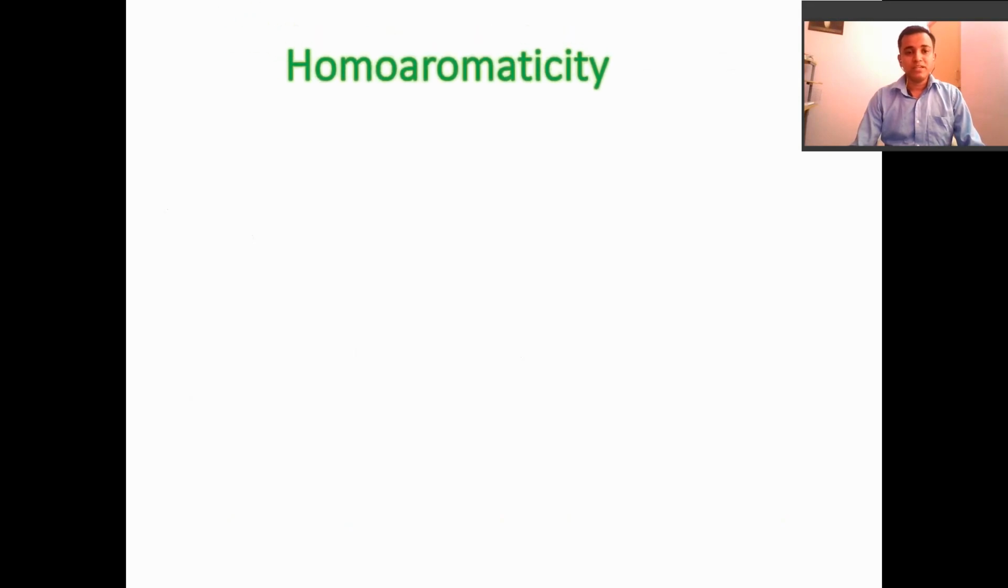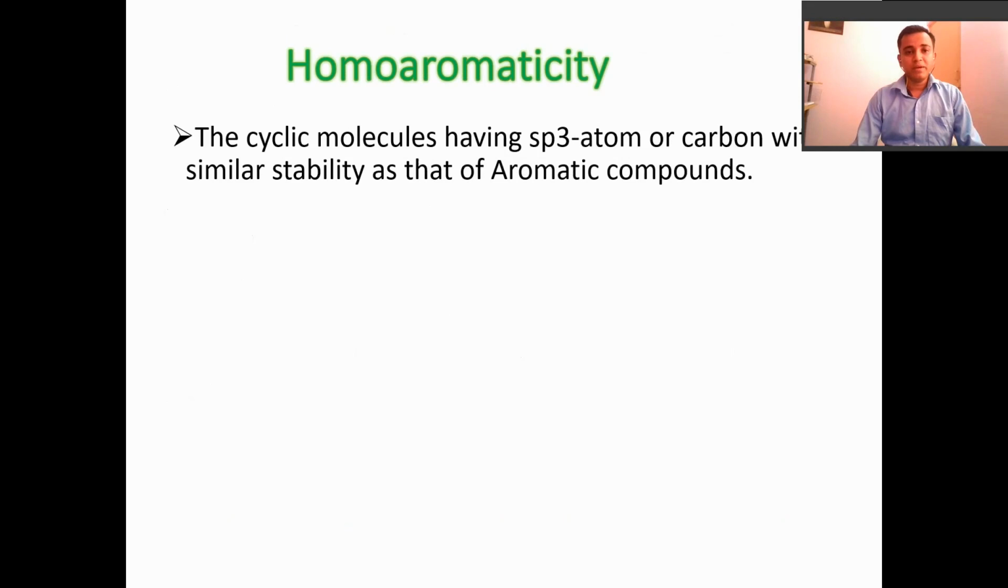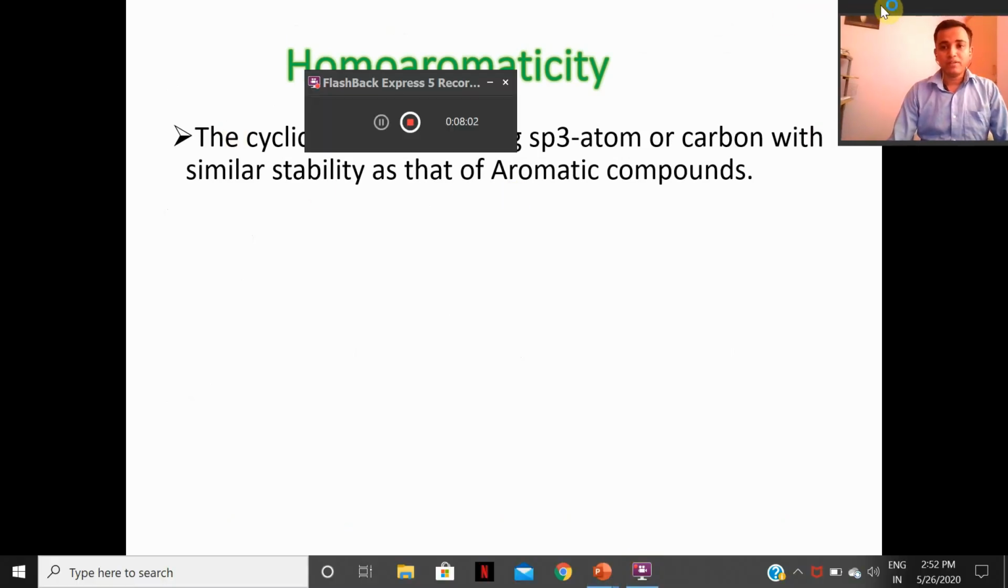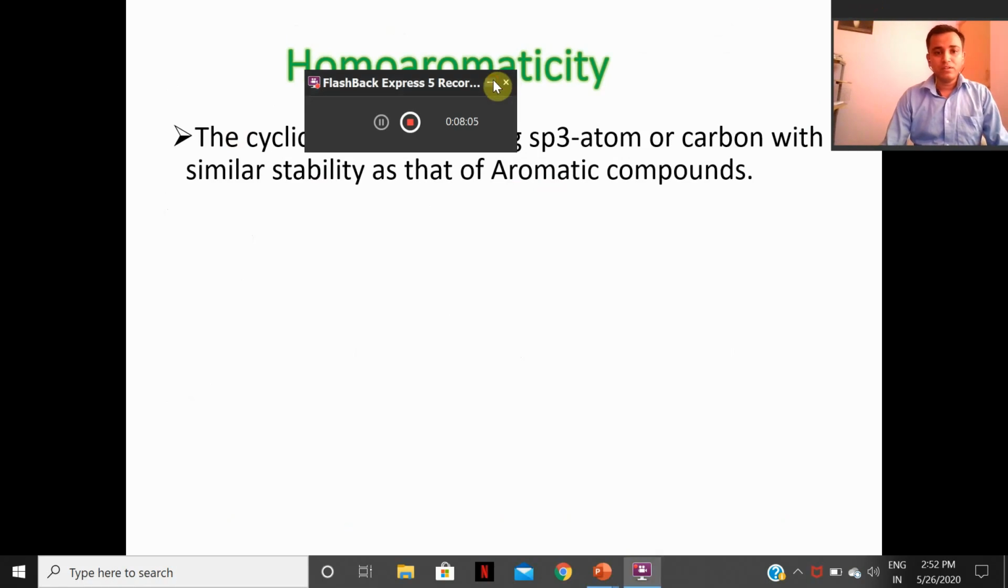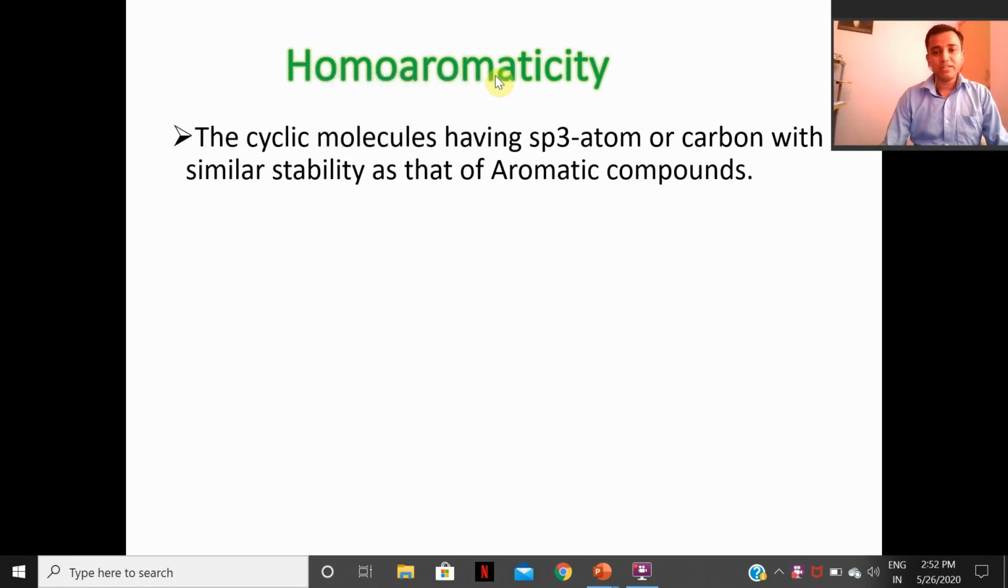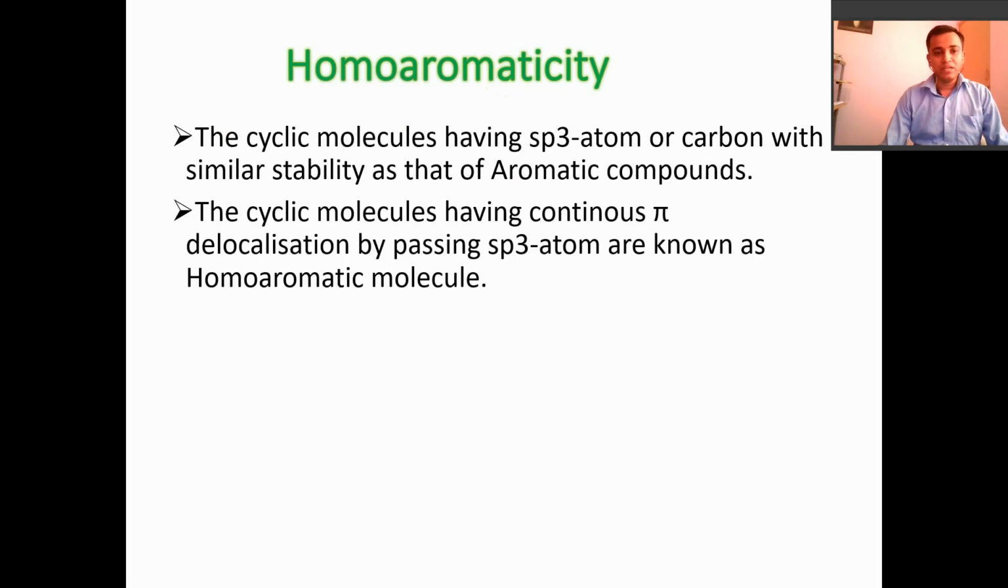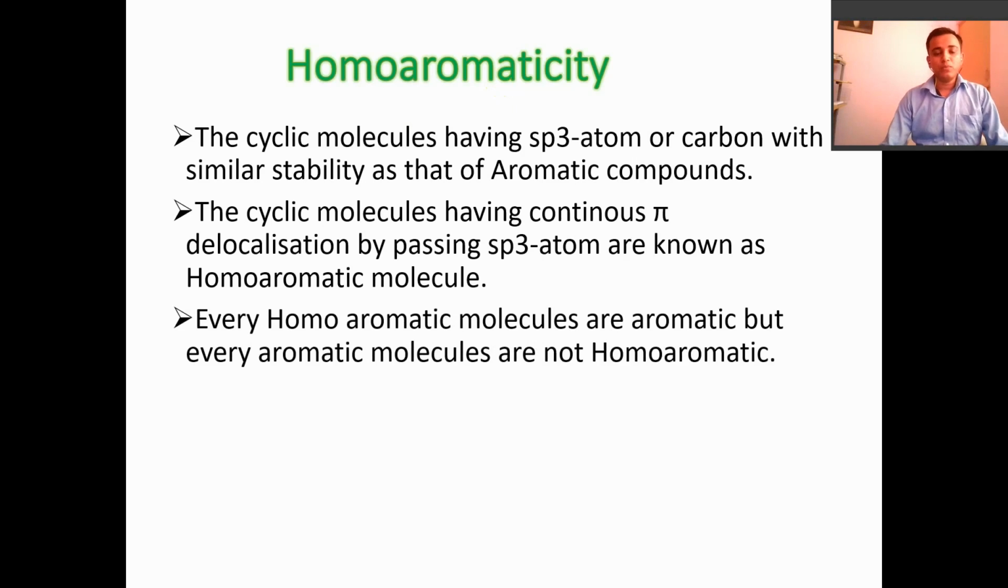Now we have to study homoaromaticity. What is meant by homoaromaticity? Cyclic molecules having an sp3 atom or carbon with stability similar to that of aromatic compounds. Cyclic molecules having continuous pi delocalization bypassing an sp3 atom are known as homoaromatic molecules. So one sp3 atom is bypassed, and it contains delocalization of electrons.